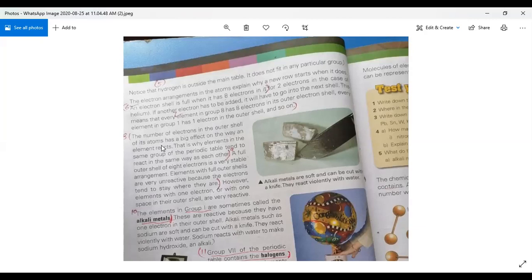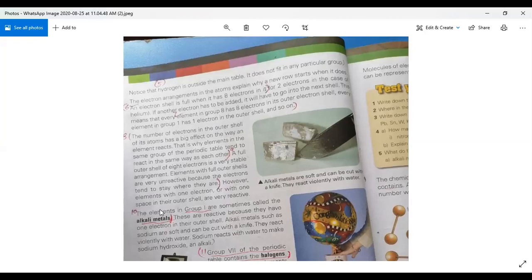The number of electrons in the outer shell of its atom has a big effect on the way an element reacts. That is why elements in the same group of the periodic table tend to react in the same way as each other. Okay, then come to number 9. A full outer shell, 8 electrons, is a very stable arrangement.